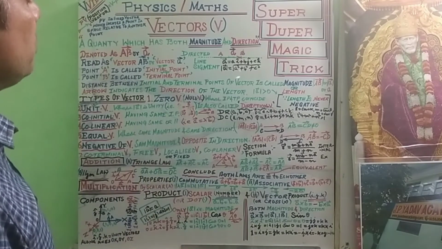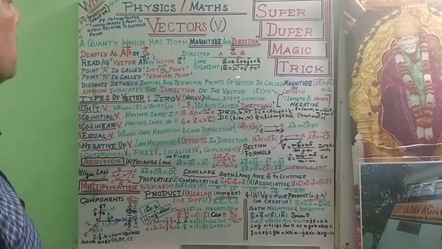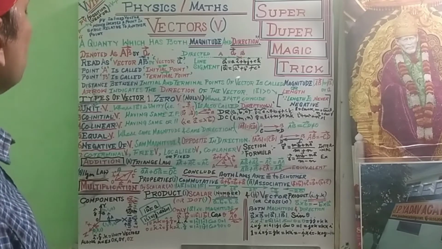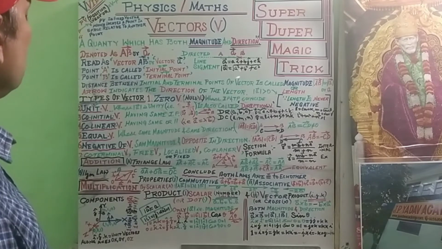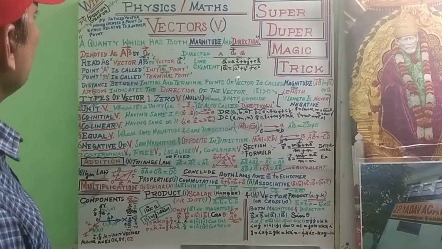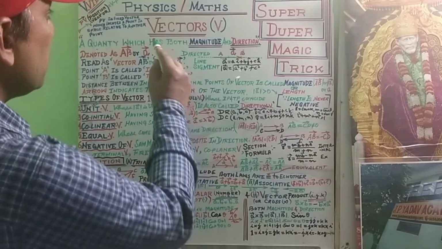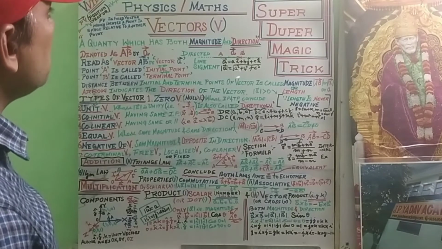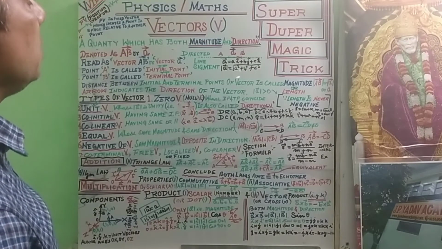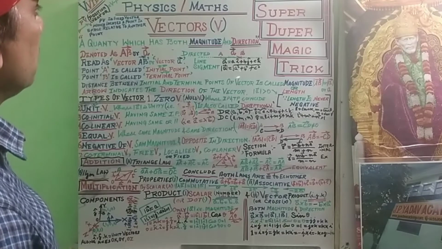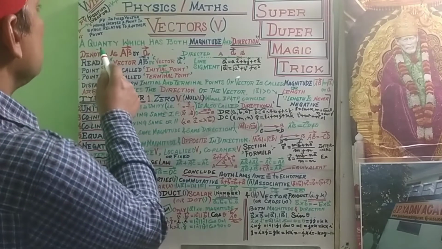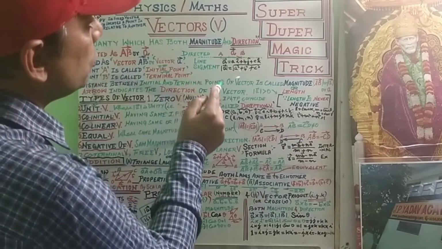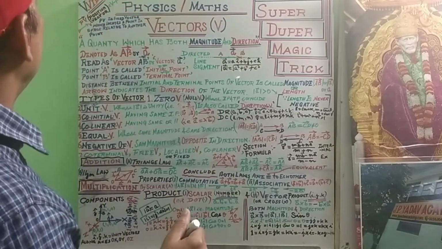Vector is very important for both subjects, physics and mathematics, and very important from the point of view of examination. First, vector. Vector means a quantity which has both magnitude and direction. Again, this is the definition of vectors: a quantity which has both magnitude and direction.